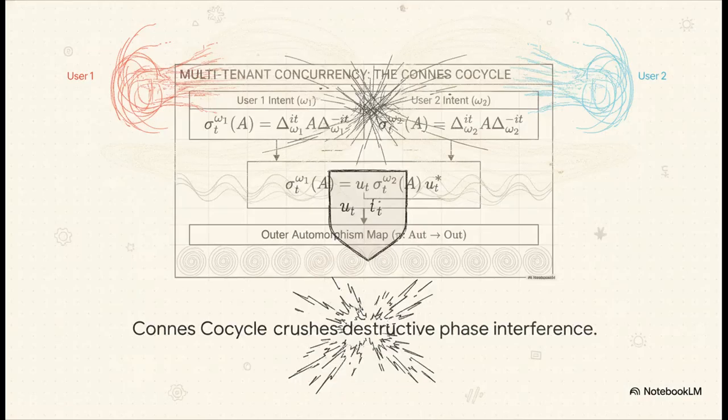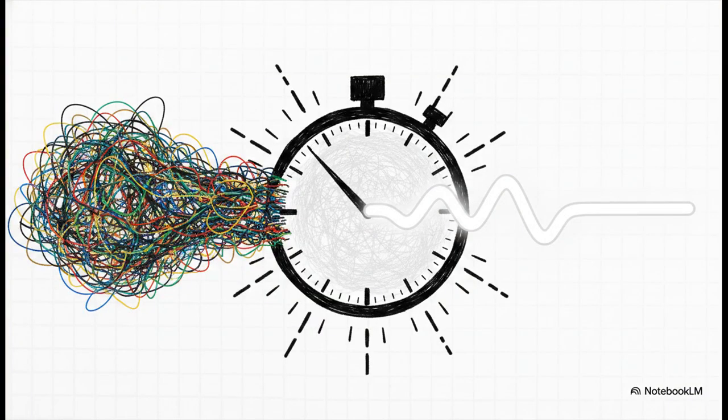And here we can brilliantly see what happens when user 1 and user 2 occupy the exact same space with conflicting intentions. Take a look at the central equation featuring U subscript t. That right there is the Connes Radon Nikodym cocycle. It basically acts as a cryptographic tunnel. The moment user 1 and user 2's timelines or intents drift out of phase, this equation instantly crushes the destructive phase interference. It just quotients out all that inner unitary noise. Thanks to that cocycled tunnel, all of those messy, conflicting human cross-intentions collapse beautifully into a single, perfectly synchronized global timeline.